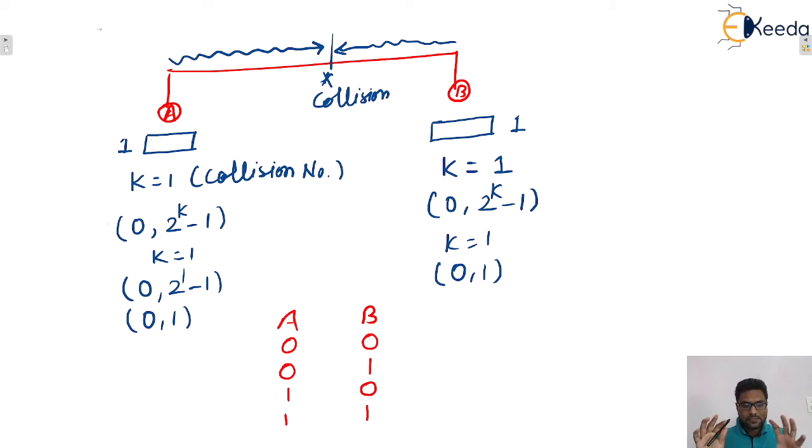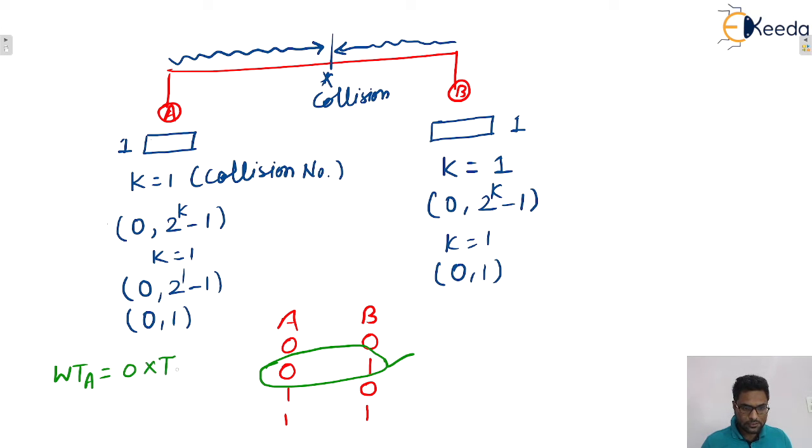Now, out of these 4 possibilities, any one can happen. Let's say this one happens, 0 comma 1. What is the meaning of this? If this case happens, the waiting time of A, given by the back-off algorithm, will be 0 into one time slot, because A chose 0, that means 0 only.